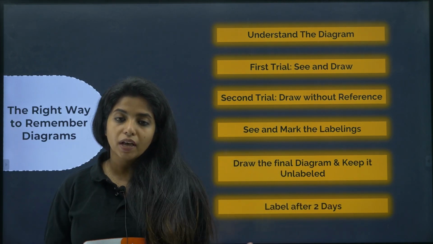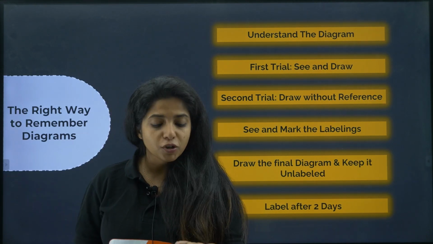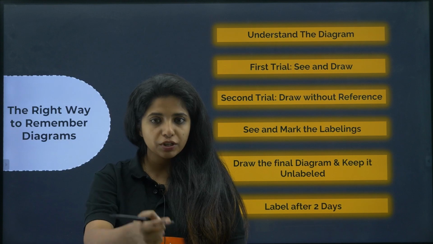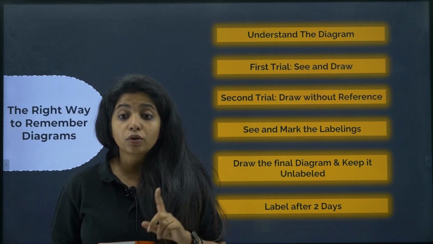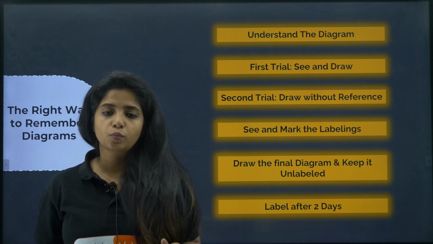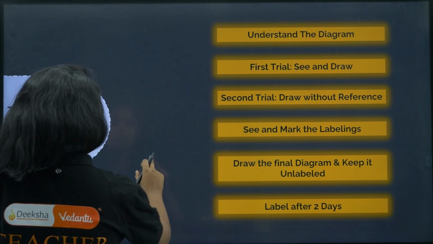Now once you have understood everything, you do the first trial. And how do you do the first trial? You look at the picture and you try to draw. That is the first thing. The second time, you are going to draw without reference, my dear children. Close the book and try to draw it.